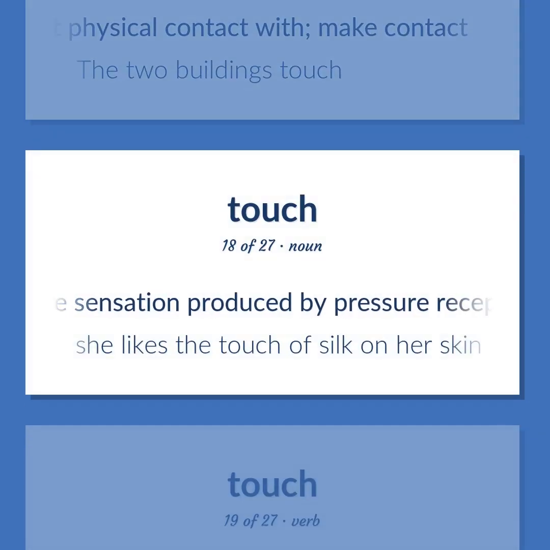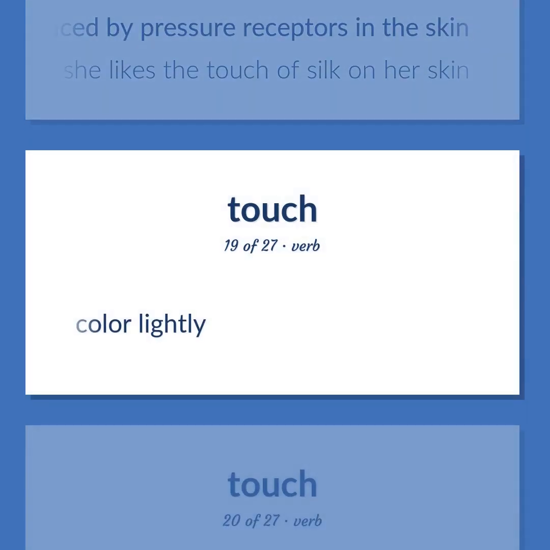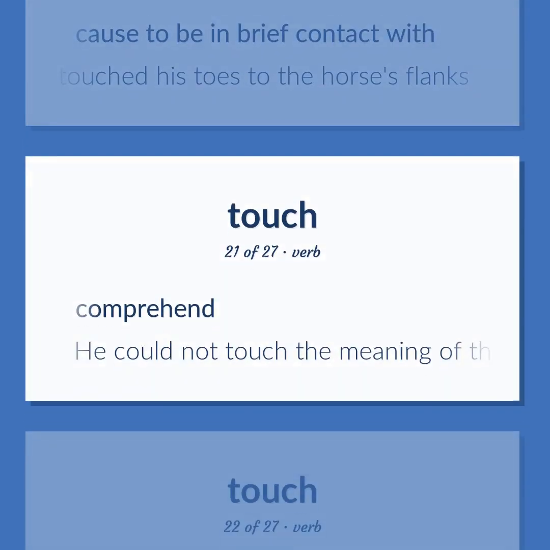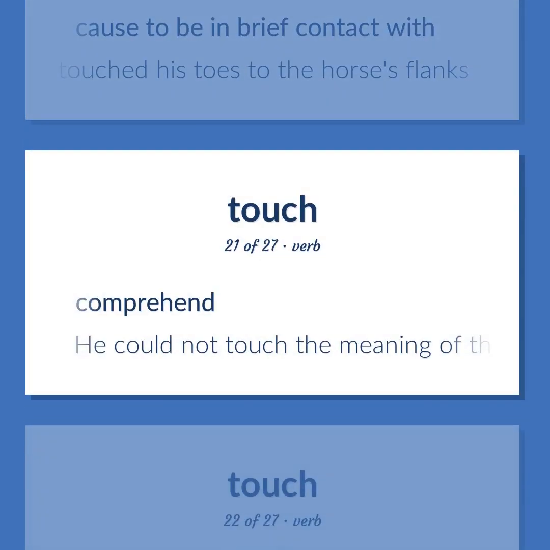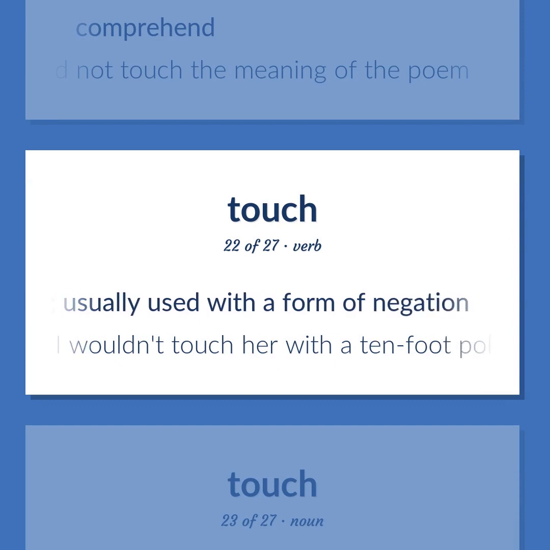The sensation produced by pressure receptors in the skin. She likes the touch of silk on her skin. Color lightly. Cause to be in brief contact with. He touched his toes to the horse's flanks. Comprehend. He could not touch the meaning of the poem. Deal with. Usually used with a form of negation. I wouldn't touch her with a 10-foot pole.